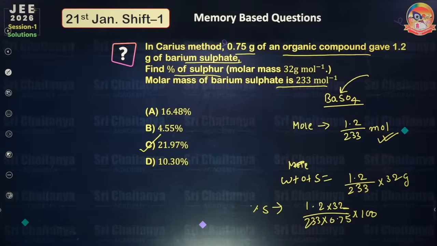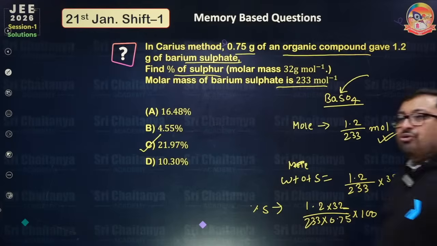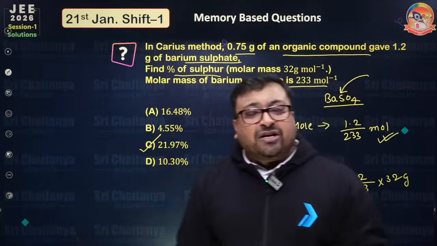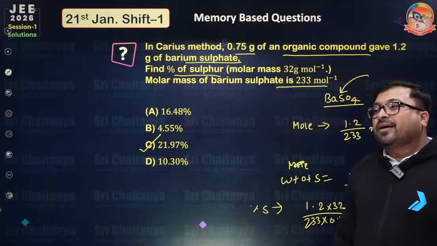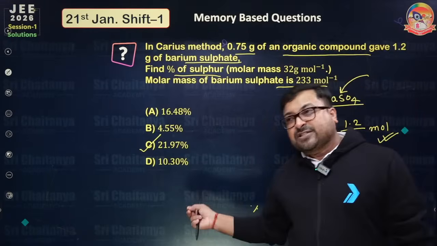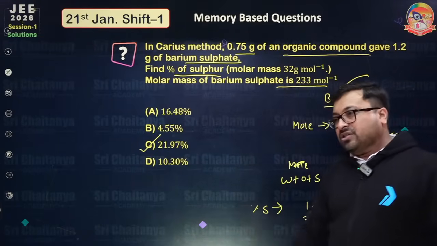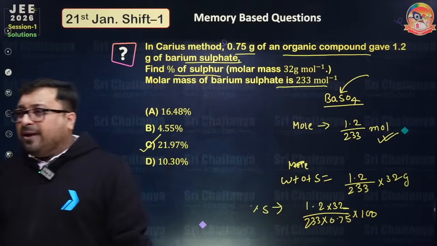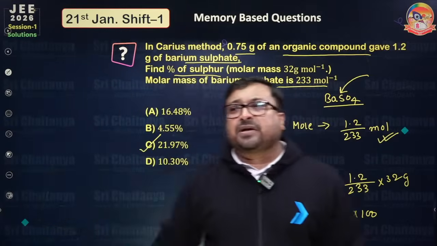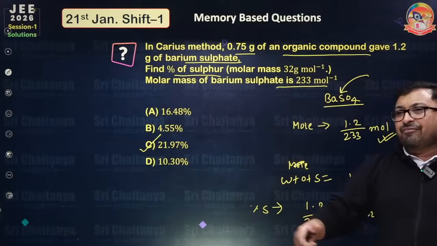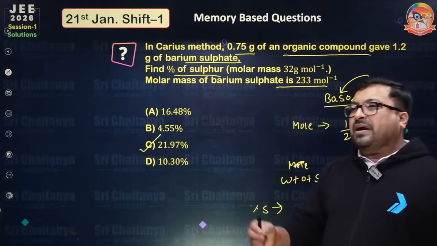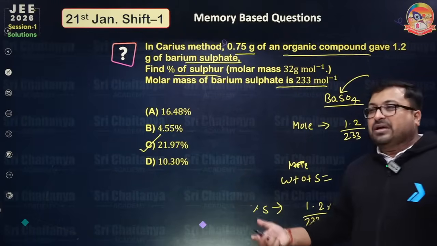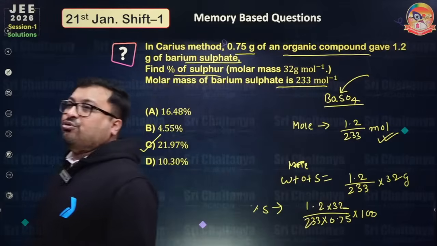I am expecting the right answer from you people. This question is very, very simple, and I assure you, those people who are going to participate from tomorrow, next to next shift, you will find a few questions based on this particular analysis concept. So please revise the Lassaigne test, Dumas test, Kjeldahl. How many of you got plus 4 marks? Write 1 in the comment section, everyone. JEE is going to ask questions on this part.